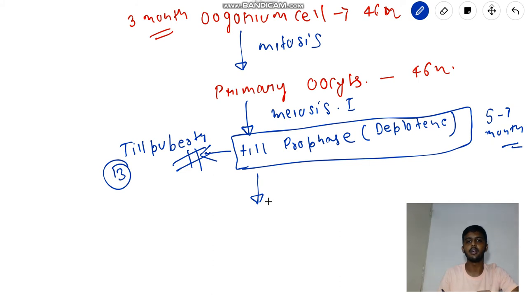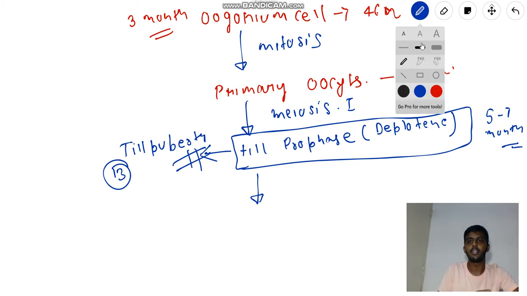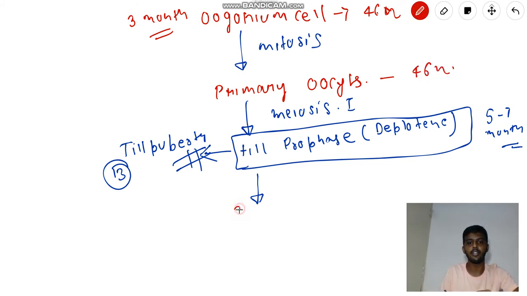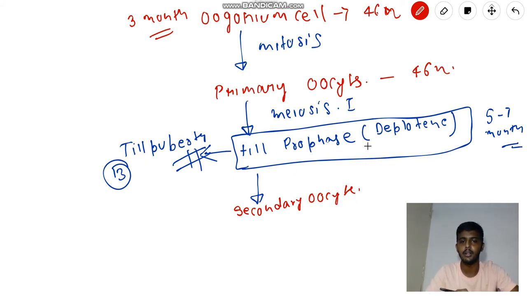After meiosis 1 is completed, the primary oocyte forms the secondary oocyte.